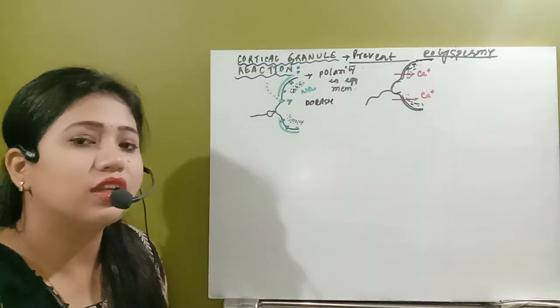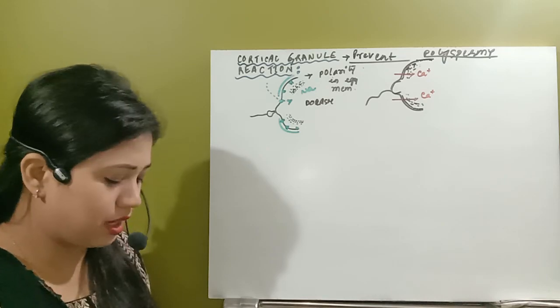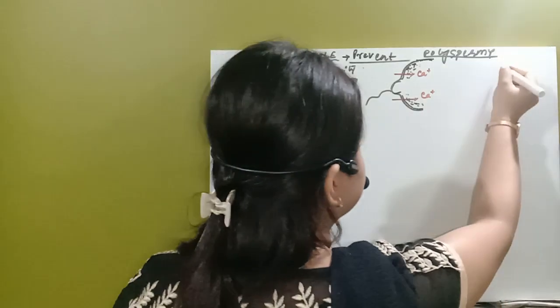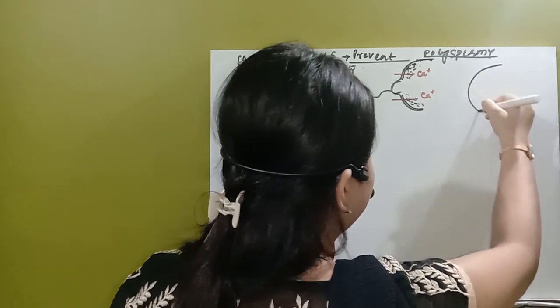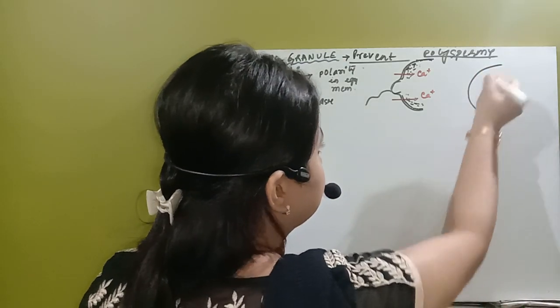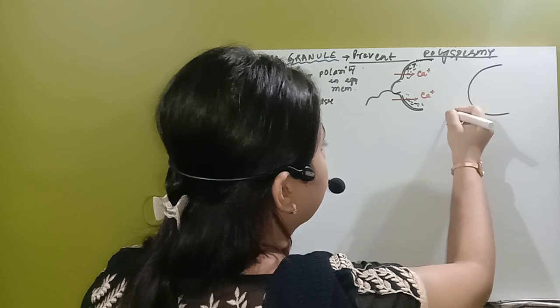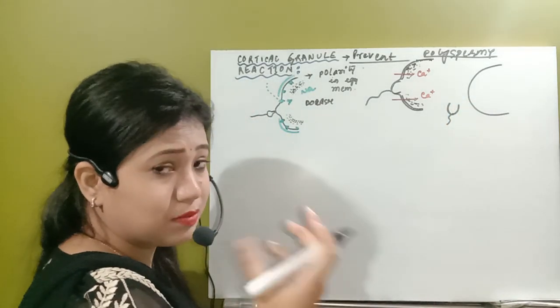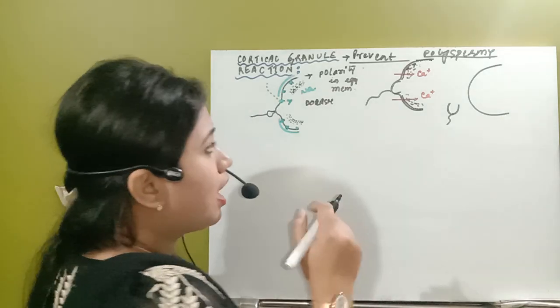Whenever the cortical granule reaction completes, after that what happens? You can see the egg membrane will once again form, leaving the sperm membrane outside.